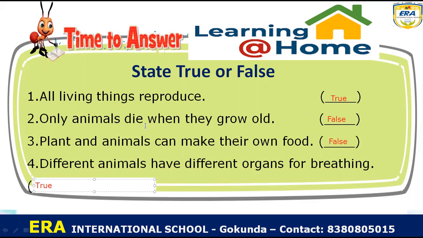In this way we can understand that all living things reproduce. That is true. Only animals die when they grow old. That's false. Plants also die. Plants and animals can make their own food. This is also false, because only plants can make their food. And last, different animals have different organs for breathing. It is also absolutely right. You studied this in the previous sessions.